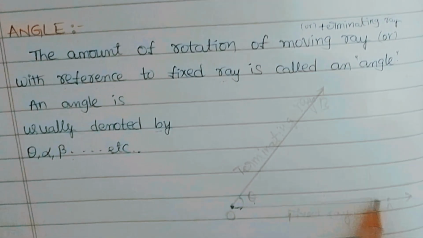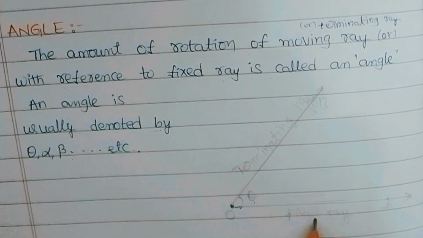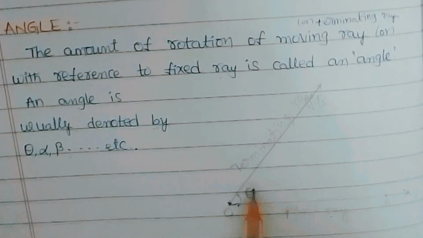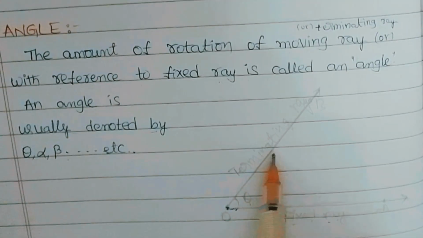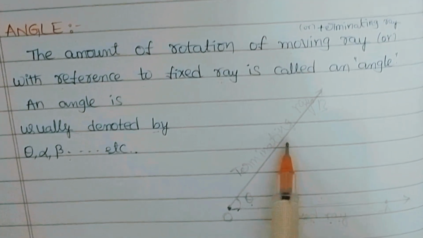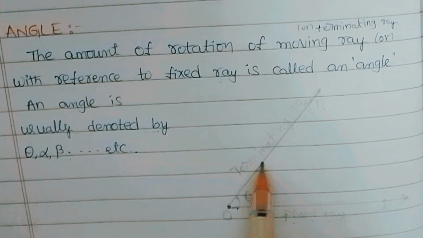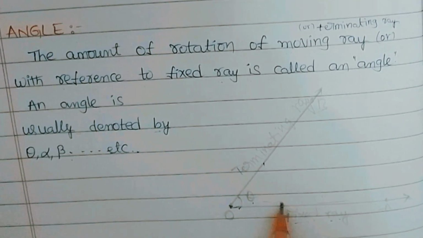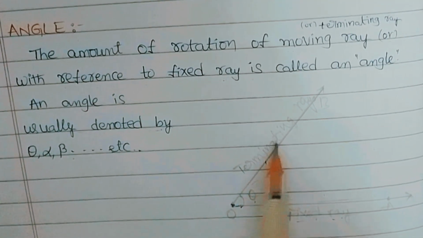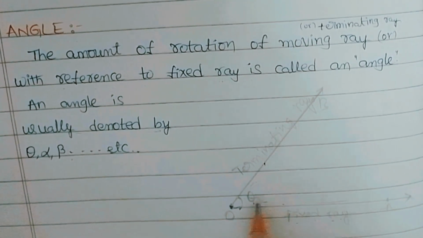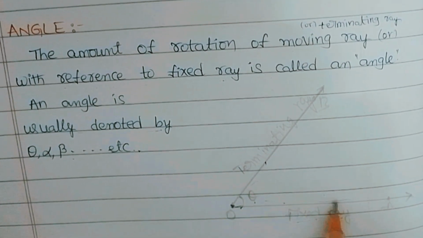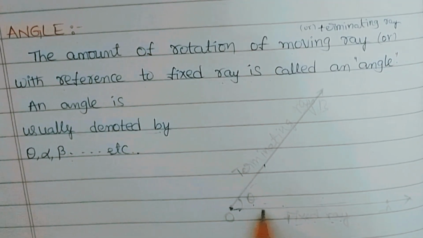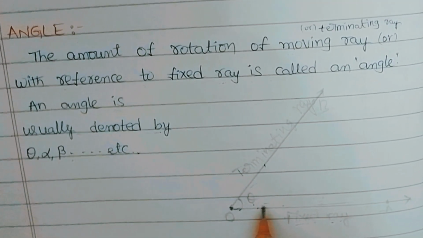This ray we call the fixed ray or initial ray. This ray we call the terminating ray or moving ray. The amount of rotation of the moving ray with reference to the fixed ray is called an angle. An angle is usually denoted by theta, alpha, beta, etc.